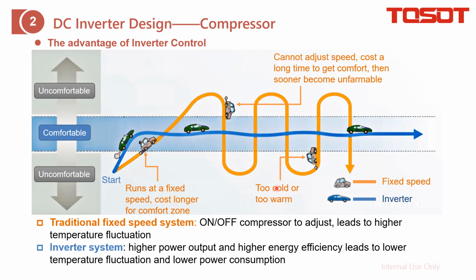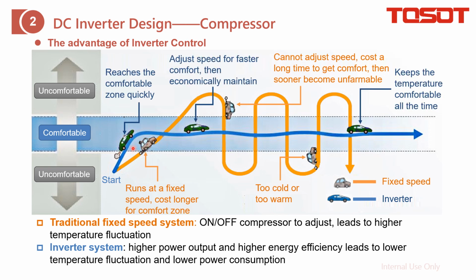And for the inverter system, as it is a racing car, at the very beginning it can output more than 100% frequency to reach the comfortable zone as soon as possible, just like this one. And after reaching this zone, it will lower the compressor RPM to lower the output, which keeps your room temperature within this comfortable zone. On the other hand, as we can lower the frequency, we can also lower the noise.